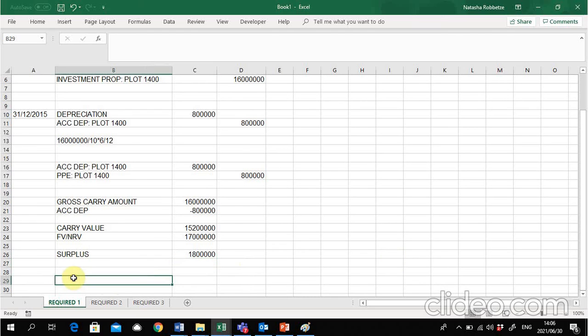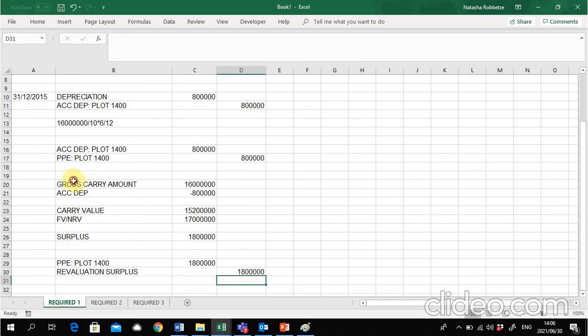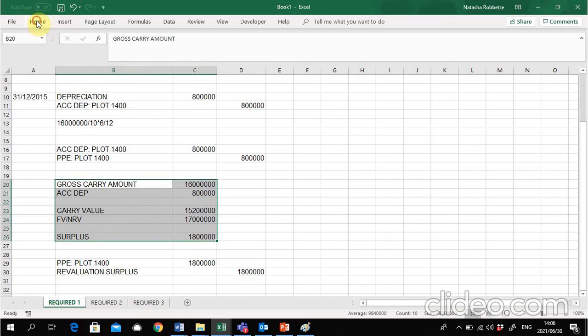In this instance, I'm going to say I increase my PPE plot 1,400 and I'm going to book it against the revaluation surplus. And the amount that we've calculated was 1.8 million. Right, so I'm just putting this calculation in a bubble.